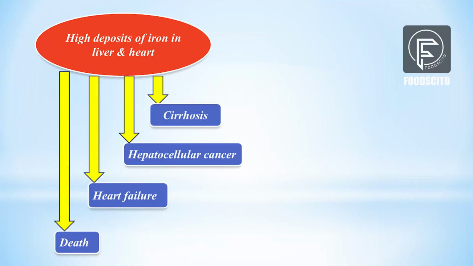It is a hereditary disorder of iron metabolism characterized by abnormally high iron absorption owing to failure of the absorption control mechanism. High deposits of iron in the liver and heart can lead to cirrhosis, hepatocellular cancer, heart failure and eventually